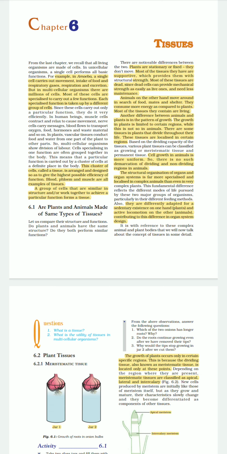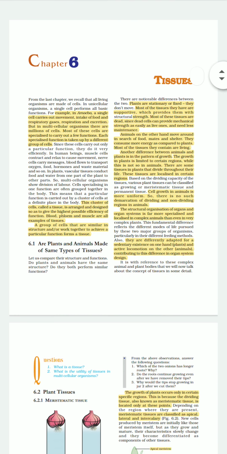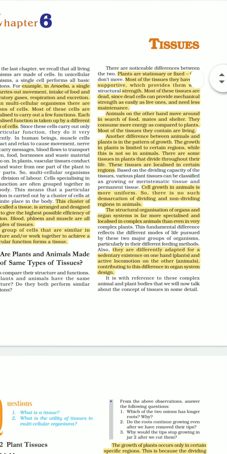Now plants and animals both are made up of tissues, of course, because they are multicellular. So the question is, are plants and animals made up of the same type of tissues? I think no. Why? Because plants and animals both have noticeable differences between them. That is why their tissues cannot be the same. Let us find out what the differences between the two are.